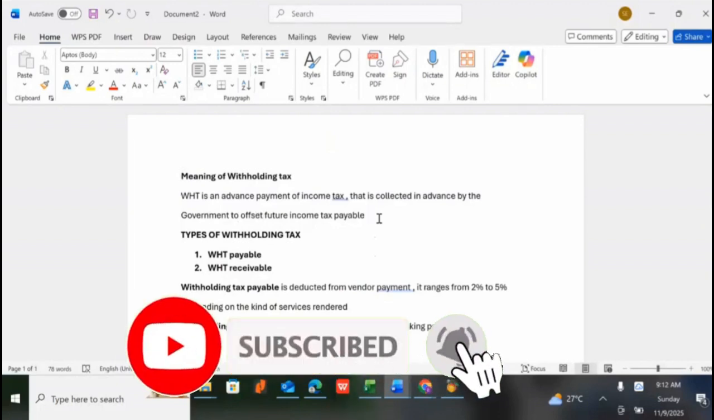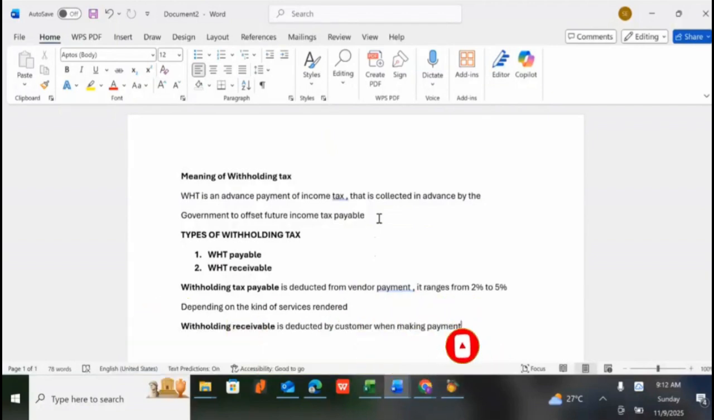You are expected to deduct withholding tax from any payment you are making to vendors. And when customers are making payments to you, they are expected to deduct withholding tax. So anytime you are making payment to a vendor, you are expected to deduct between 2 to 5% from that payment and remit it to the government.